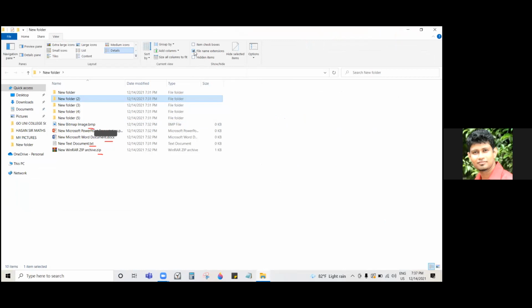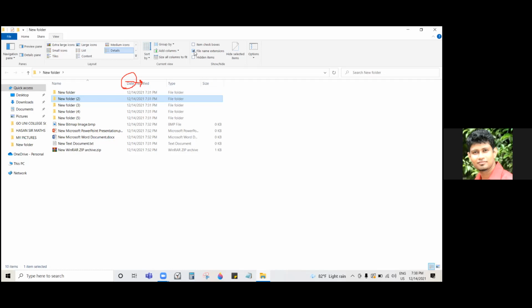This is called the file extension: zip, txt, bmp, docx. Expand this a little, then you can see the full name. Just double click on this or expand this by dragging. Then you can see the full name of this also.